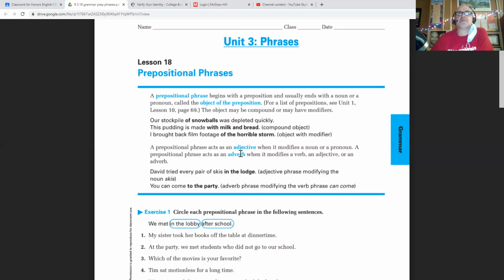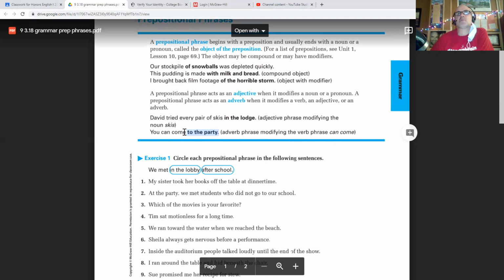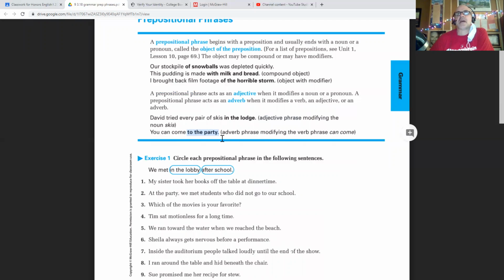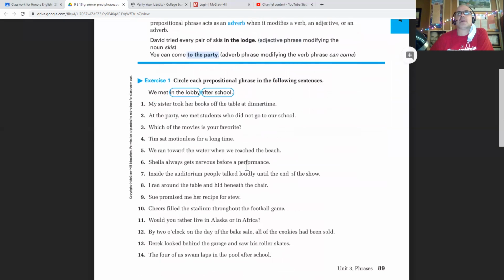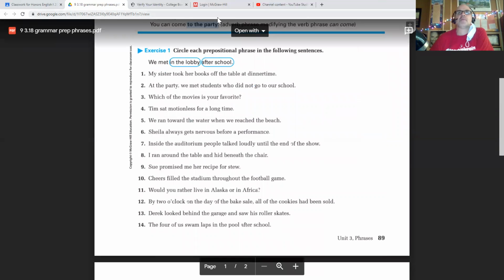They all act like either an adjective or an adverb. A couple more examples: Dave tried every pair of skis in the lodge. In the lodge, if you think about it logically, modifies the skis. It describes the skis, so that's an adjective phrase. To the party emphasizes where you can come, so that is an adverb phrase. I'm not technically going to ask you to tell the difference between an adjective and an adverb phrase. We are going to ask you eventually to point out what the prepositional phrase modifies.